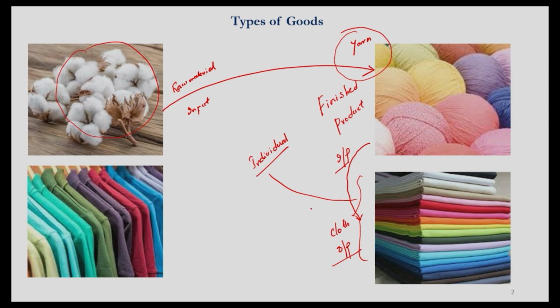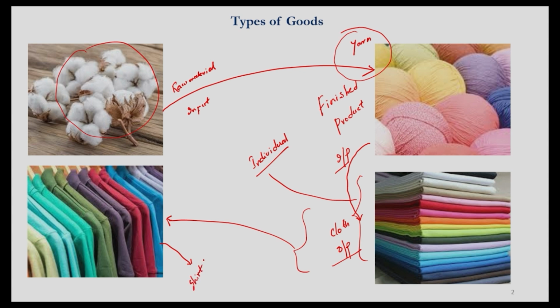And let's say some part of this cloth has been purchased by a company. Just imagine any shirt or trouser making company, and that company's job is to transform this cloth into a trouser or a shirt, and it would sell this final output, that is the shirt, in the market.